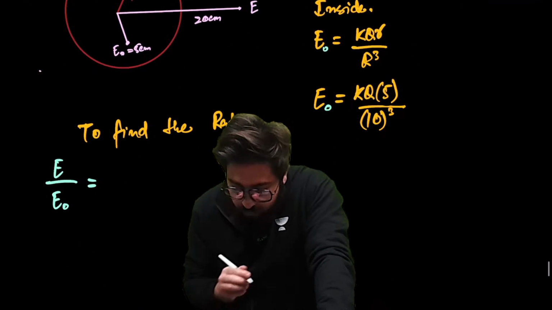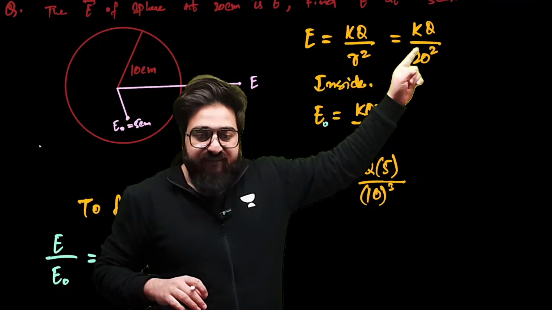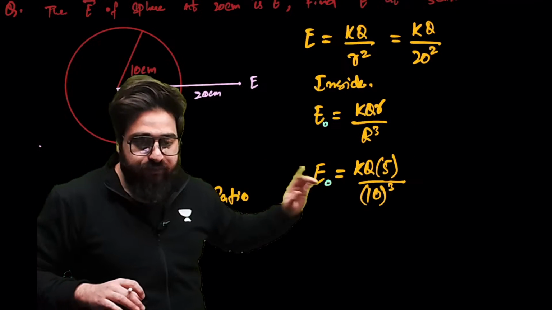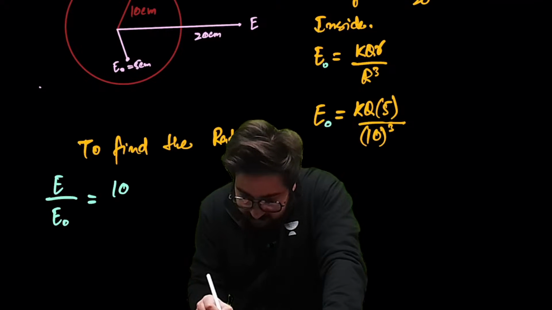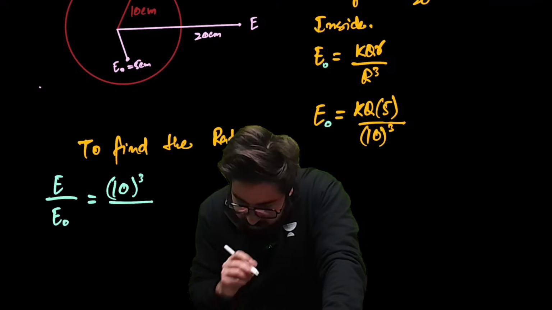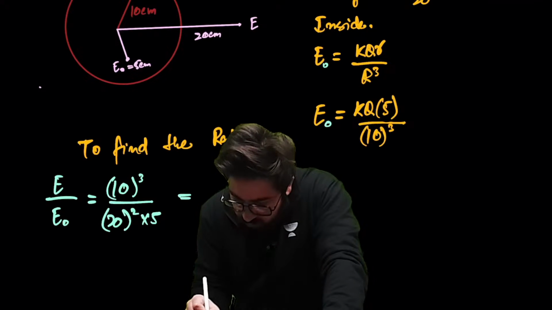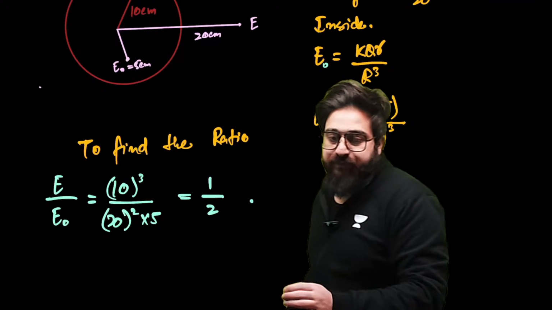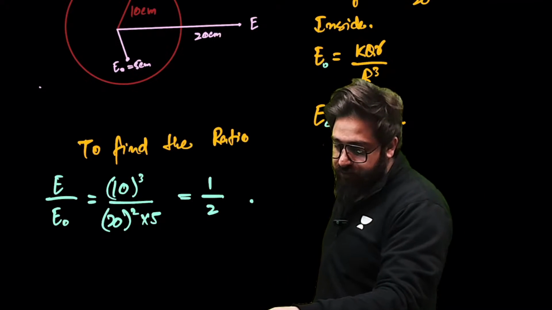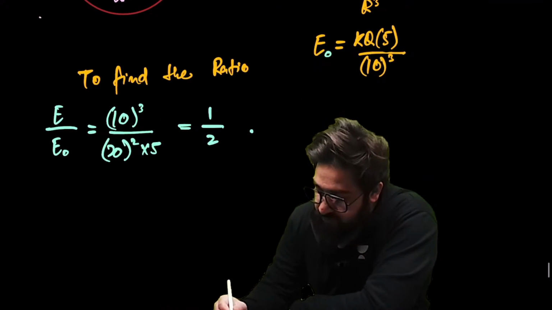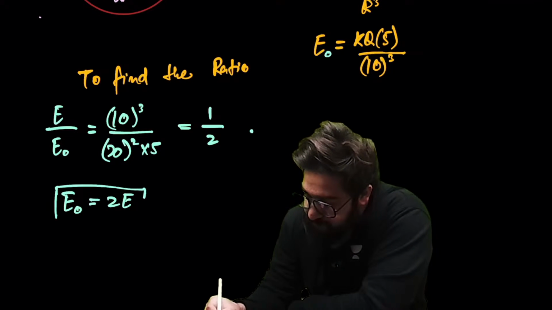So what you will get over here is, this kq will get cancelled with this kq. So what remains over here is 10 cube divided by 20 cube into 5. Solve it, it will come out to be 1 by 2. If you do the ratio, this will come out to be 1 by 2 in this case. Now, if you have to find this, E naught will be simply 2 times of E.